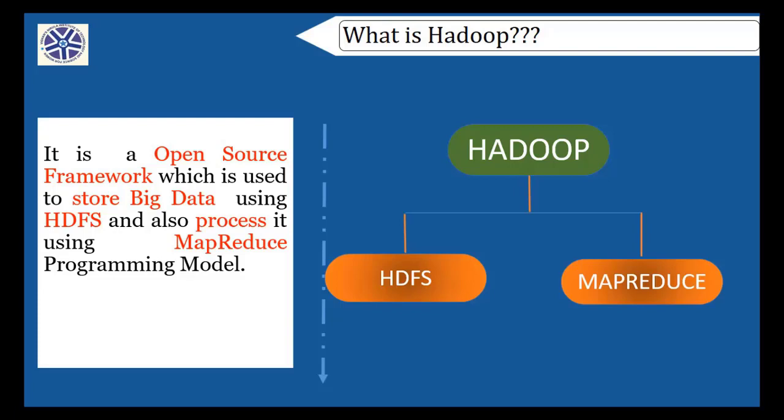Both should be there. So if anyone asks, whenever you memorize the Hadoop concept, the main two things in Hadoop are HDFS and the MapReduce programming model. HDFS is for storing big data. MapReduce is for processing the big data. How to store, how to process, we'll be looking at in a couple of classes later. For time being, you just go with my flow.